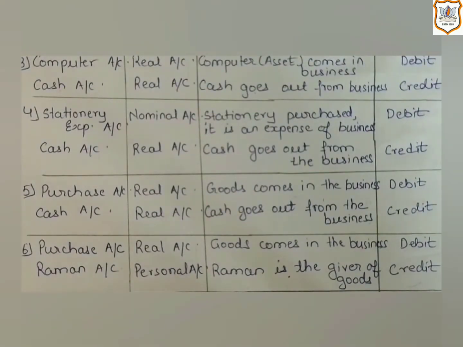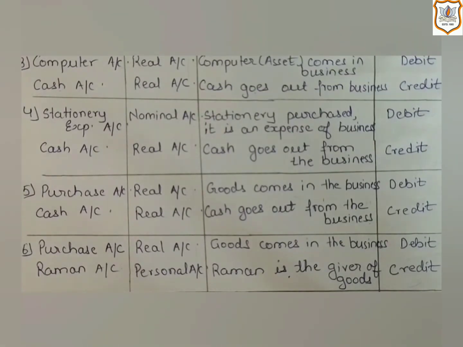Here, one thing I would like to bring to your notice: for making it easier to identify which account will be affected, you should first identify whether the transaction is a cash transaction or a credit transaction, which I have explained to you earlier. If the transaction is a cash transaction, then in that case the cash account will definitely be affected.